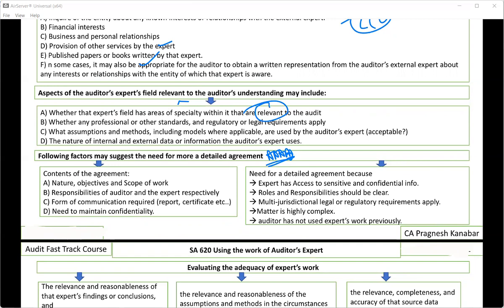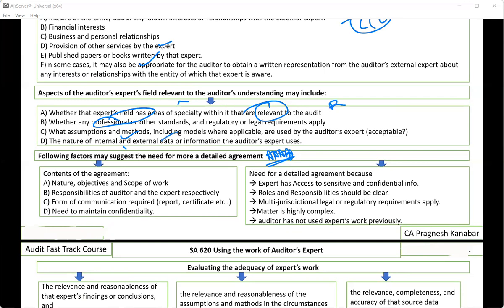All right. Then when I'm trying to understand the knowledge of the expert and his field, I want to know whether he is subject to some kind of professional or other standards, like actuaries are subject to actuarial standards. Then I want to know whether he's using some standard assumptions and methods, and normally how much assumptions and methods are involved in his work. Then I want to know what kind of data he's using.